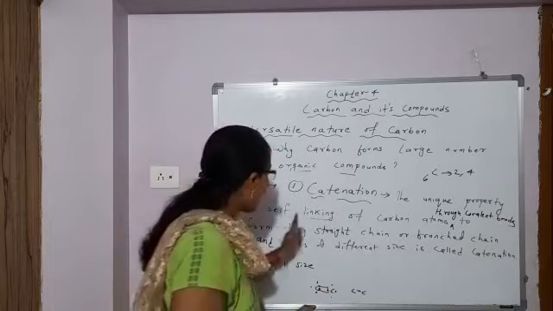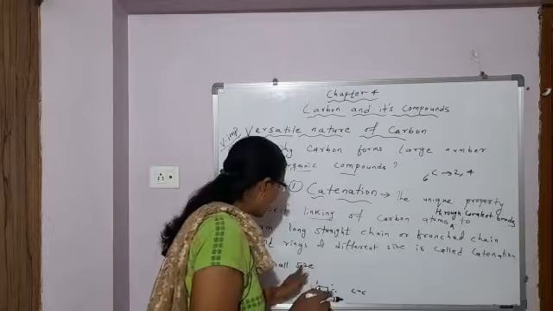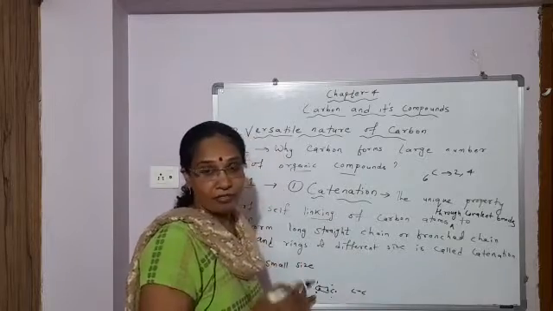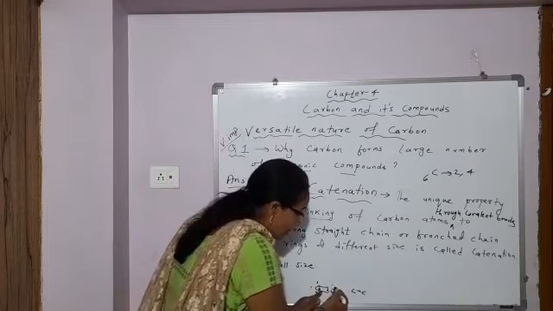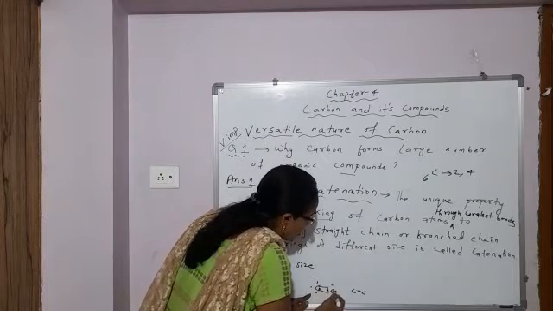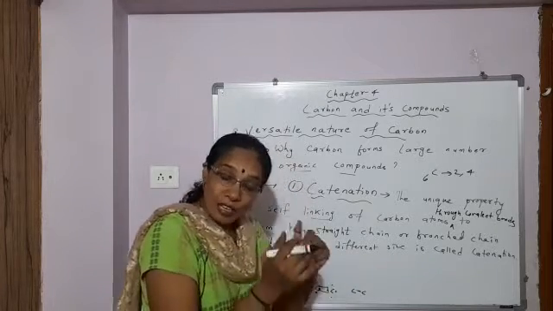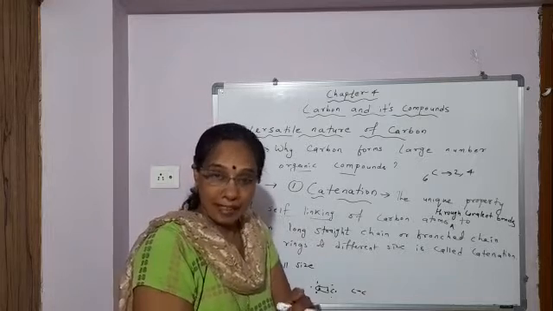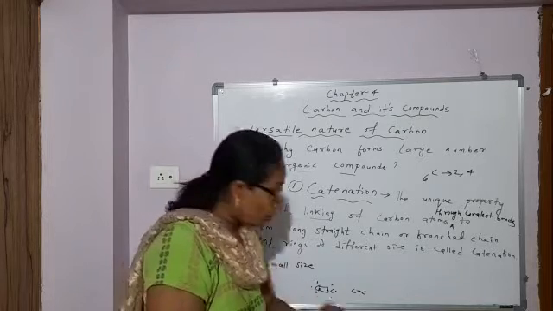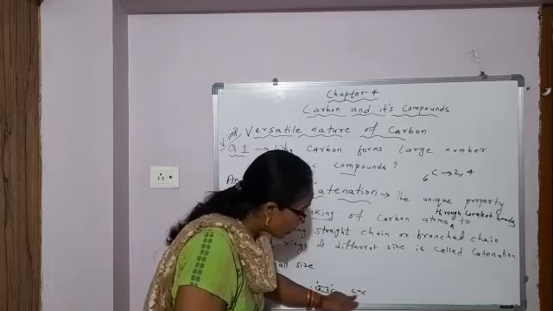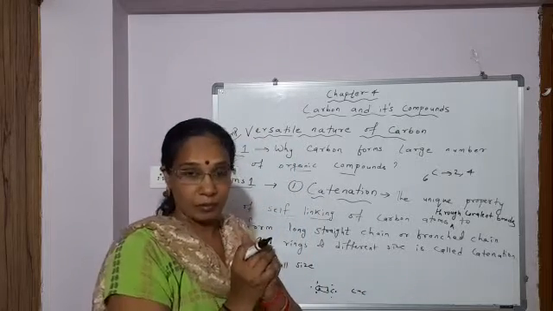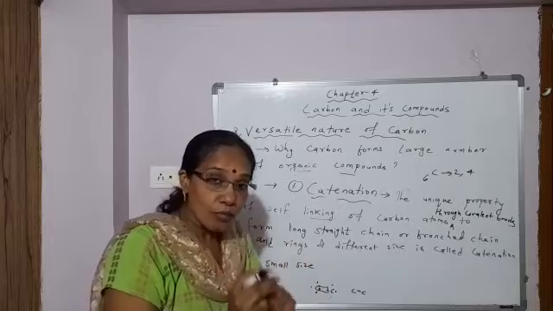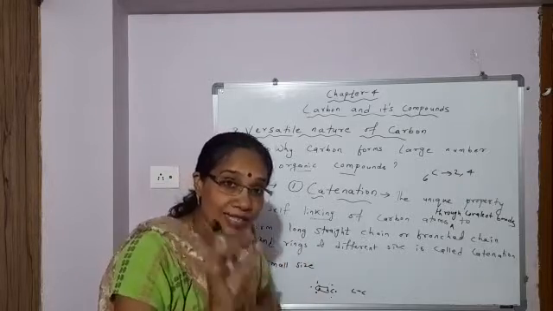Okay, so first, small size. Second, because of small size, students, the shared pair of electrons between two carbon atoms is strongly held by the nucleus of the carbon atom. So the bond formed between two carbon atoms is strong.